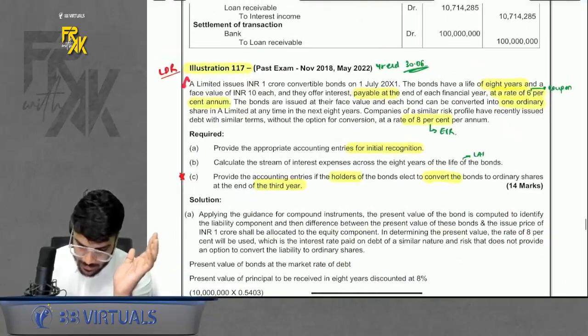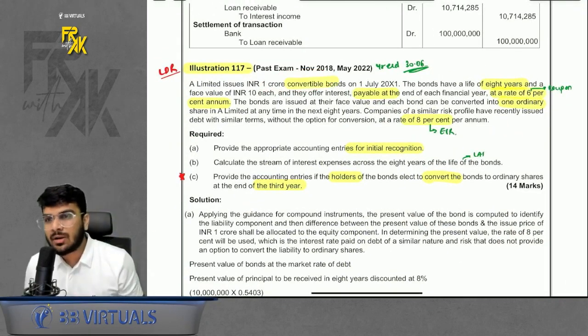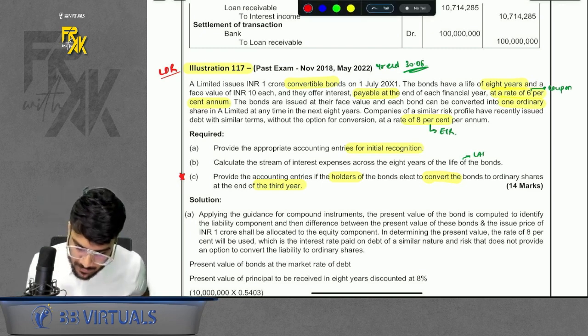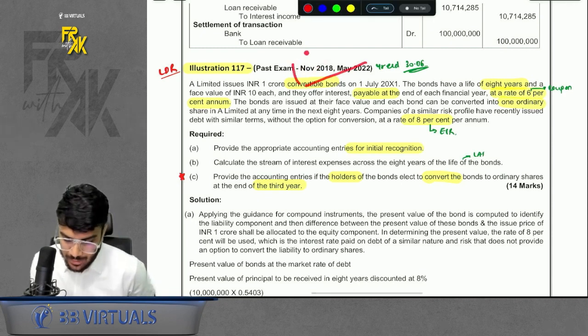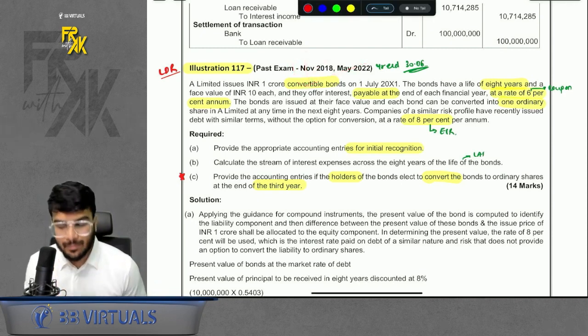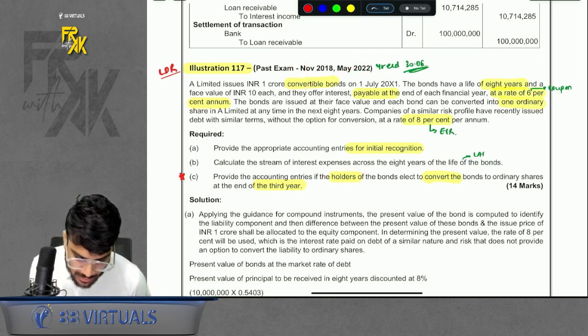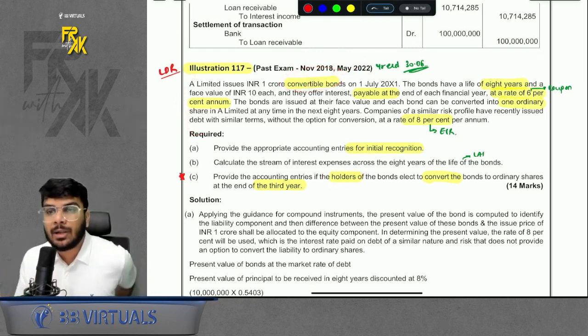What does it say? It says we have convertible bonds. But maximum students got confused because it is not mentioned whether it is compulsory convertible or conversion option with the holder, option with the issuer. Not mentioned anywhere. You know where it was mentioned? It was mentioned here in the C part that the holders have the option. Mostly students read this and were not able to interpret who has the conversion option.